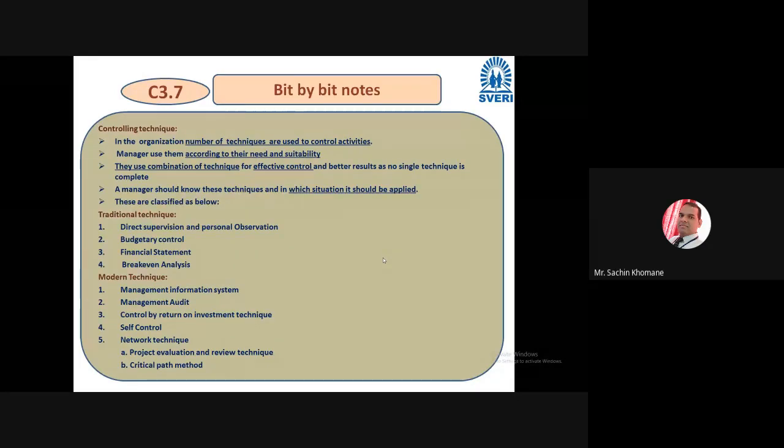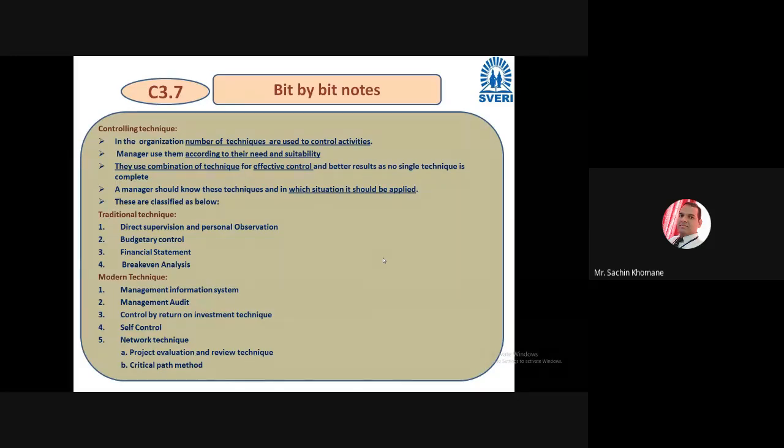We have seen controlling techniques and why they are important. Basically, if you want to control, you should have certain techniques along with you. Another thing is that a manager has to combine 2 techniques, 3 techniques, and has to understand which technique is suitable for which situation. As a manager, you are responsible for it. You have to select the appropriate technique for the appropriate situation. You can even combine them, but you must know how to use them in combination, so that you can have effective control over the activities in the organization, right? So these are the traditional techniques and modern techniques.